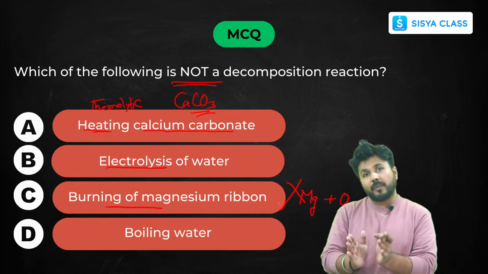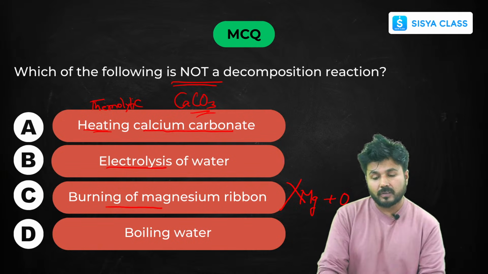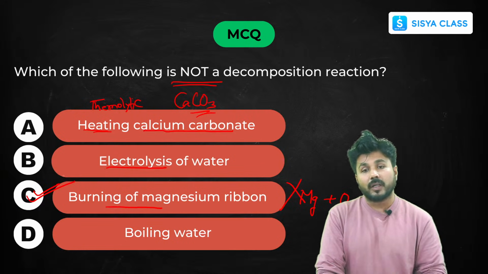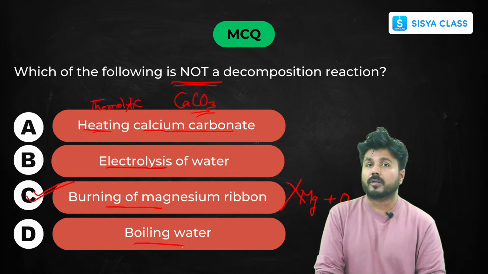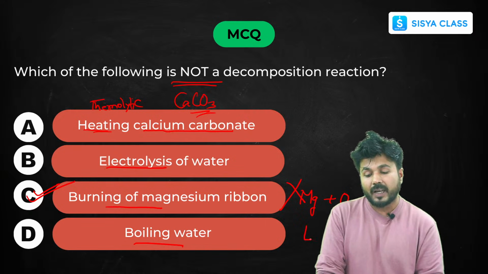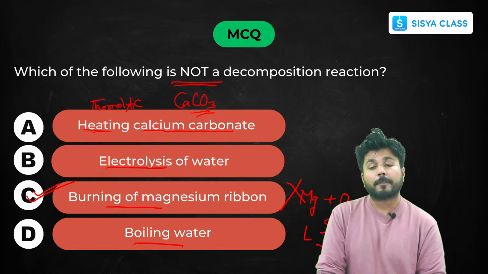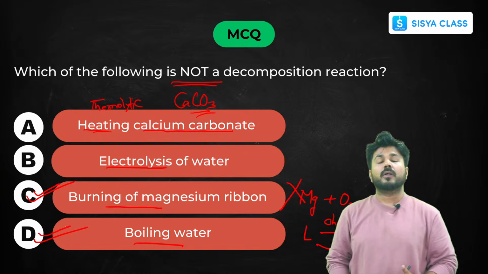So you can stop here only and you can just see that this is the answer. Okay, now let's see the last option, boiling water. Now when we boil water, the liquid state of water gets converted into steam. So here the change of state is taking place. No new substances are formed. So both of them are not decomposition reactions.